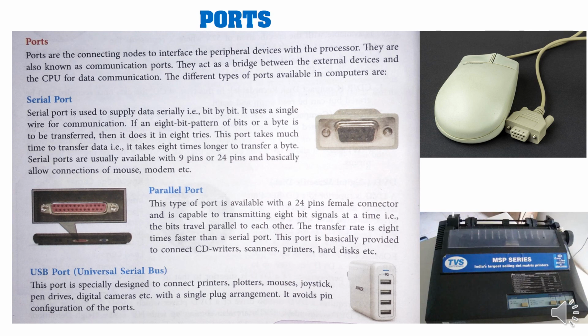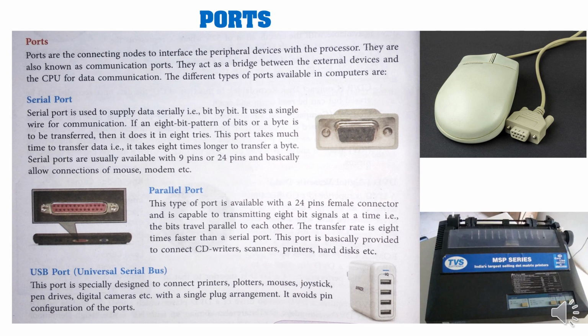The first port we will talk about is the serial port. Dear students, nowadays in the computers which we use or buy, serial ports are not being used because it is almost obsolete for a general purpose computer. Why is it obsolete? Because this port takes much time to transfer data, that is, it takes 8 times longer to transfer a byte. Serial ports are usually available with 9 pins or 24 pins and basically allow connection of mouse, modem, etc. A picture of a serial mouse is given on the right hand side, dear students, if you can see.